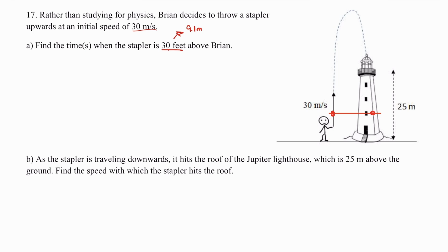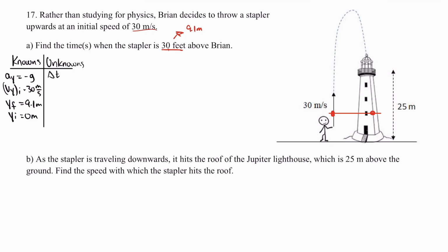So let's go ahead and create some knowns and unknowns. Since the stapler is being thrown upwards, I have my a_y to be negative g. My initial vertical velocity is 30 meters per second. I'm looking for the specific final height of 9.1 meters. I'm going to set my initial height to be 0, and I'm looking for the time or times at which this happens. So putting everything together, I'm going to get this equation. I know that the initial height is 0, and I'm going to go ahead and plug in my numbers, because since my v_yi is non-zero, I'm going to have to use the quadratic formula for this scenario.